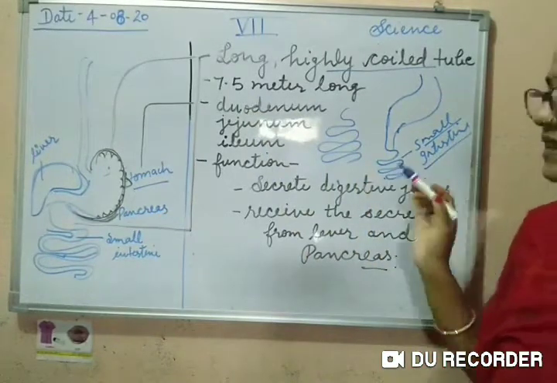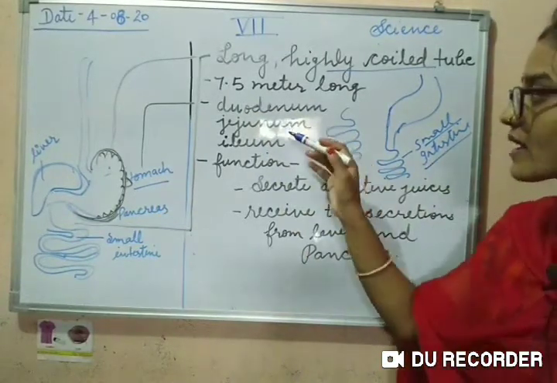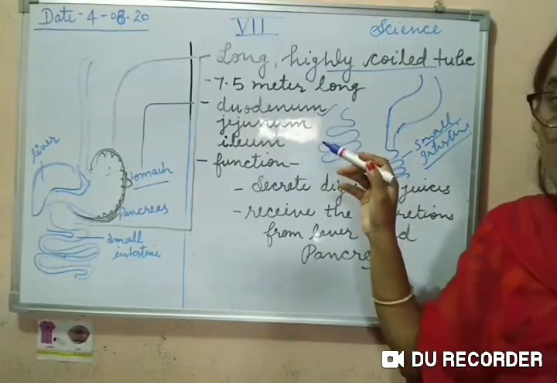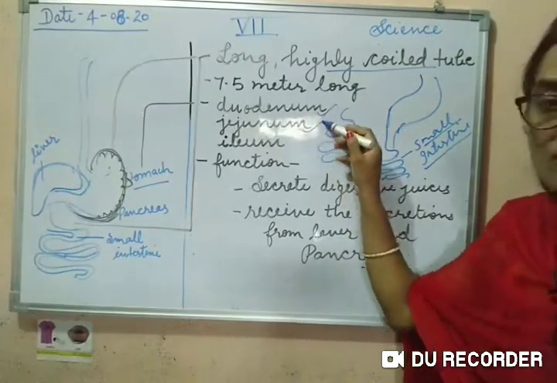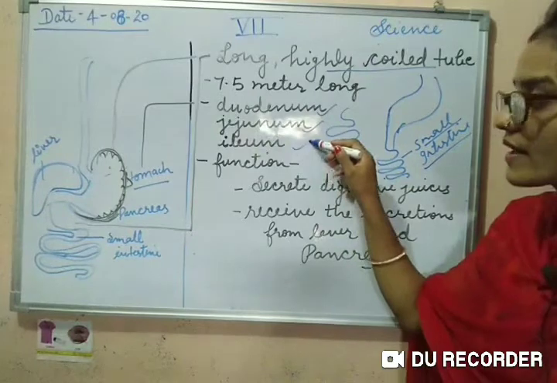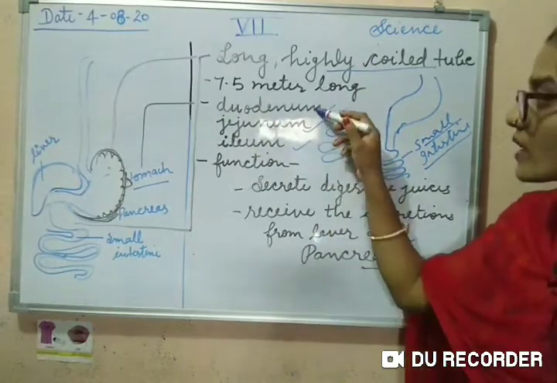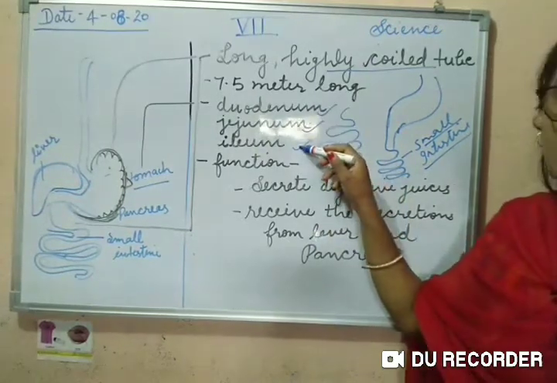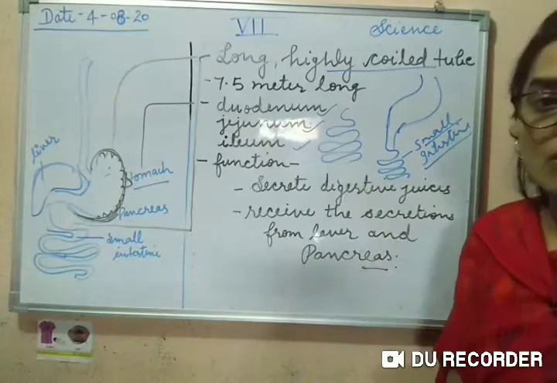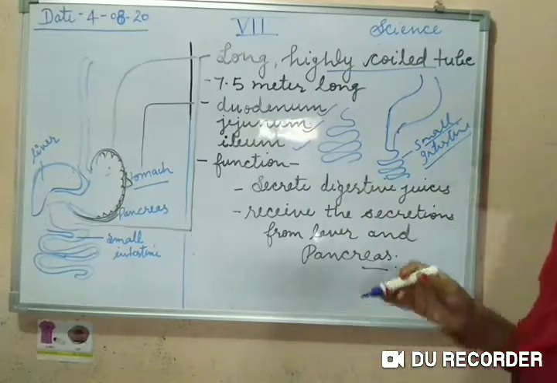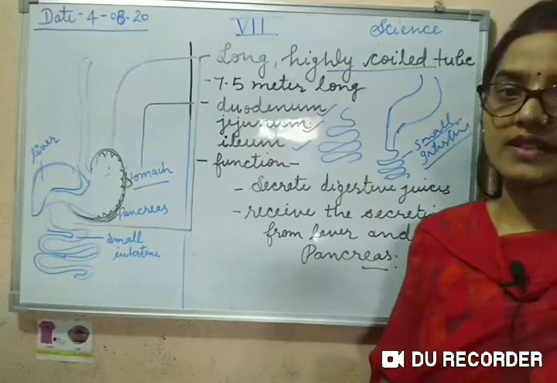This small intestine has three parts. The parts are the duodenum, which is the upper part, the middle one is the jejunum, and the last one is the ileum. It is made up of the duodenum, jejunum, and the ileum. These are the parts of the small intestine. Now, what is the function of this small intestine?